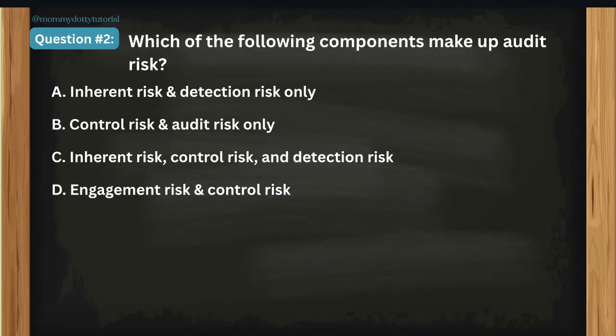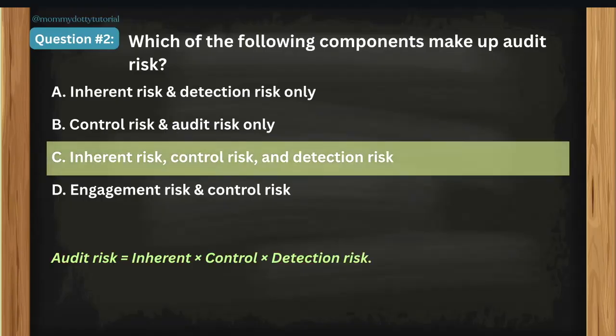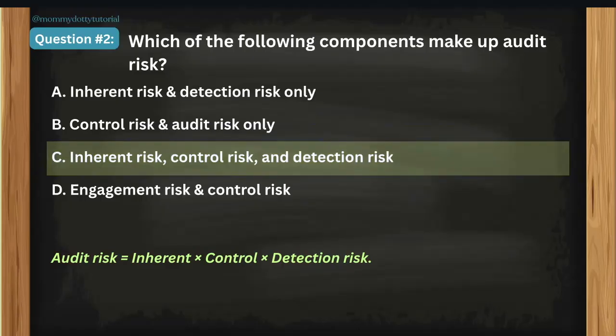So you may pause this video to think about this question. The correct answer is letter C, inherent risk, control risk, and detection risk. So we have this formula: audit risk equals inherent times control times detection risk.